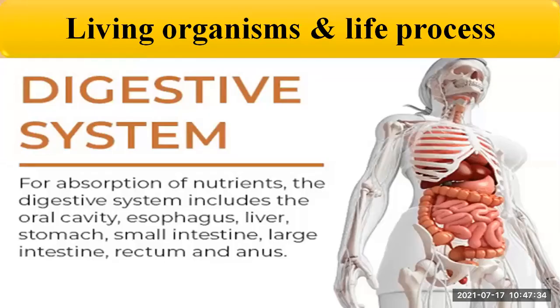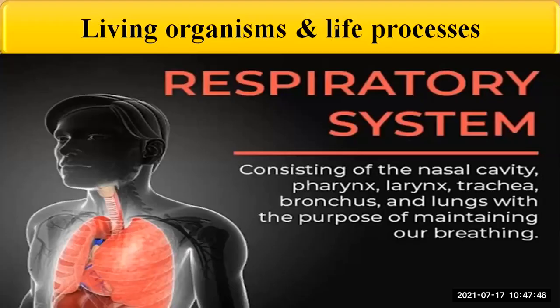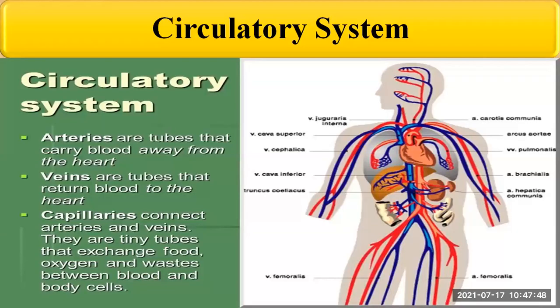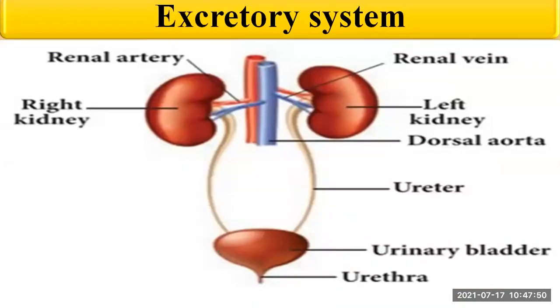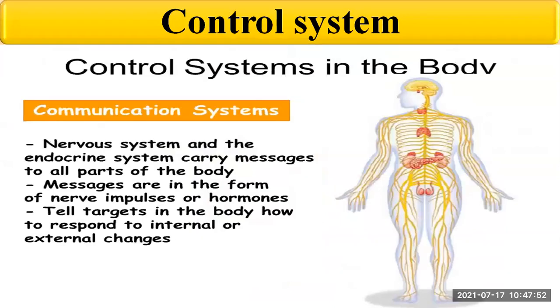We have seen that various organ systems are continuously performing their functions in the human body. Along with the various systems like the digestive system, respiratory system, circulatory system, excretory system, and control system, different external and internal organs are performing their functions independently but through complete coordination.